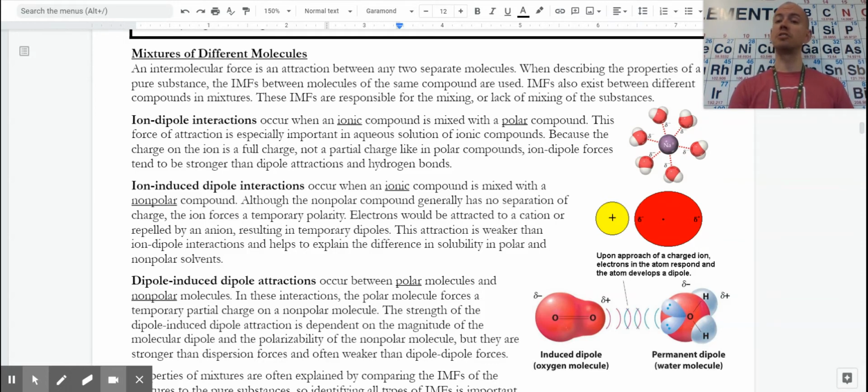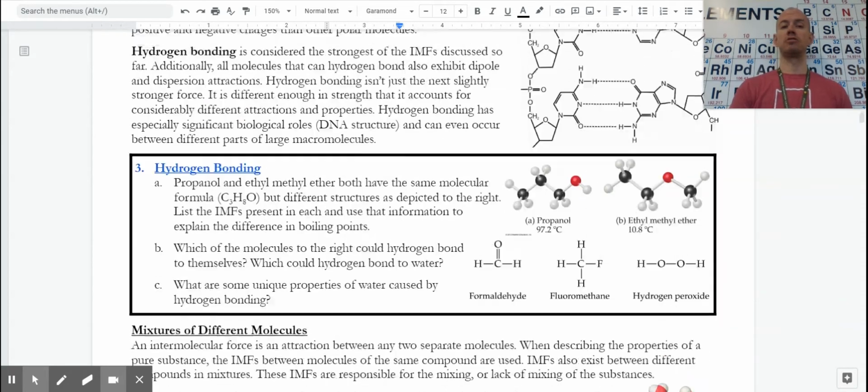The polar waters arrange themselves very specifically with the negative end of the dipole next to any positive ions, the positive end of a dipole next to any negative ions. The larger my cation or anion, the farther apart these would be for a smaller attraction, and the smaller ones would be a larger attraction.